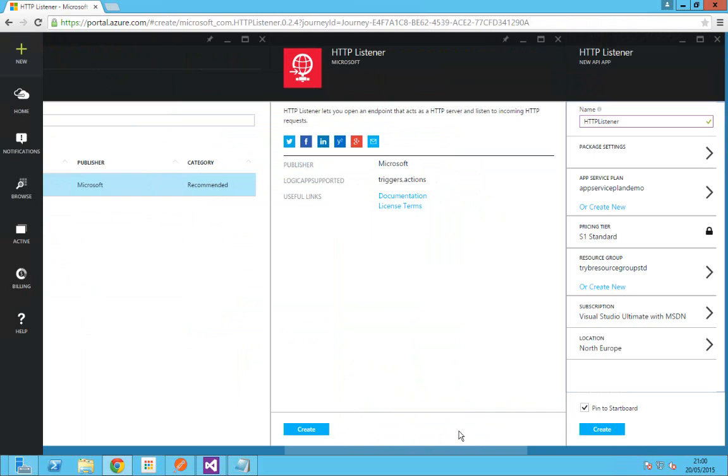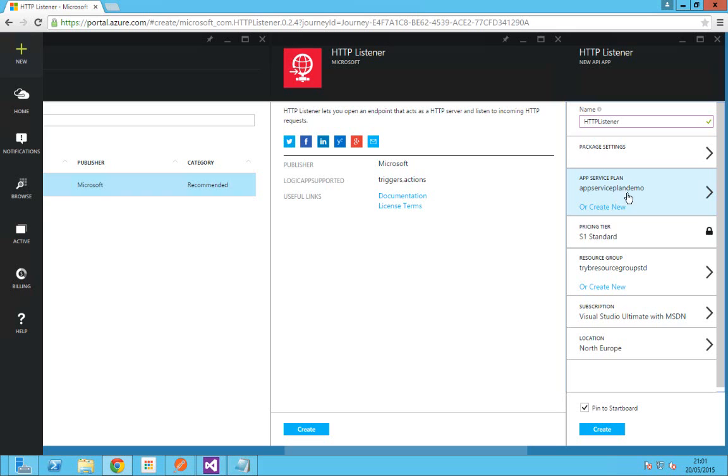Once you get the new API app blade, the first thing we have to give is the name for the HTTP listener. Once you have given the preferred name, choose the service plan. The service plan is something like a container, the container where you want to run your API apps and Logic Apps. It's something like a virtual machine where you want to run the provisioned API apps and the Logic App. This is what you pay for. You pay for your service plan.